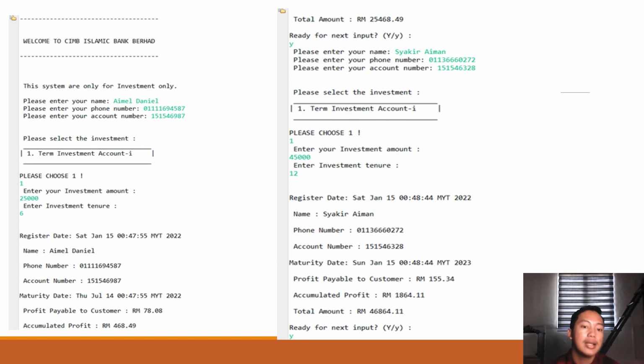Here is a sample of the output. First, enter name, phone number, and account number, and then choose one, then enter the investment amount and then the investment tenure, and these are the outputs. Then the system will ask whether to proceed to the next input or not. I say yes and put in the input, and this is the output.